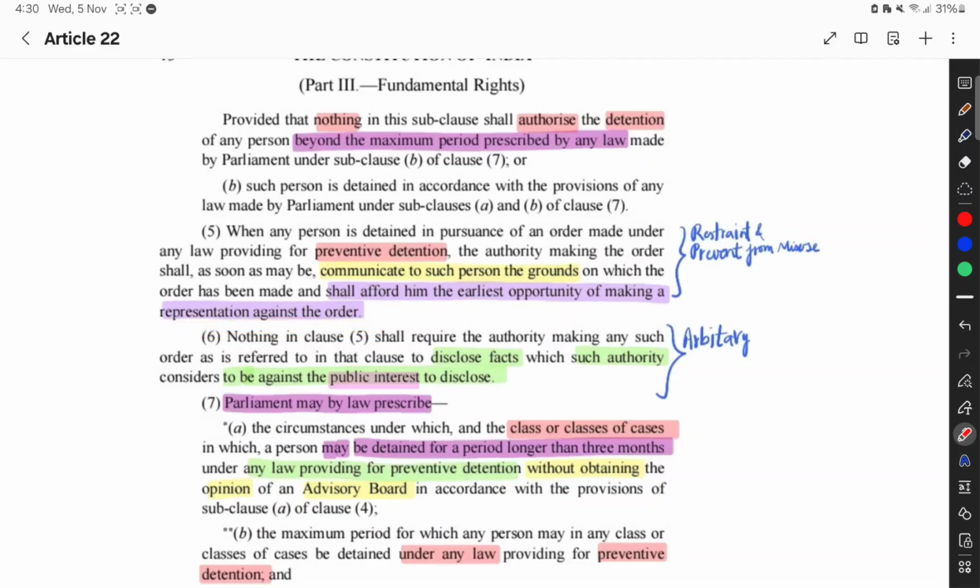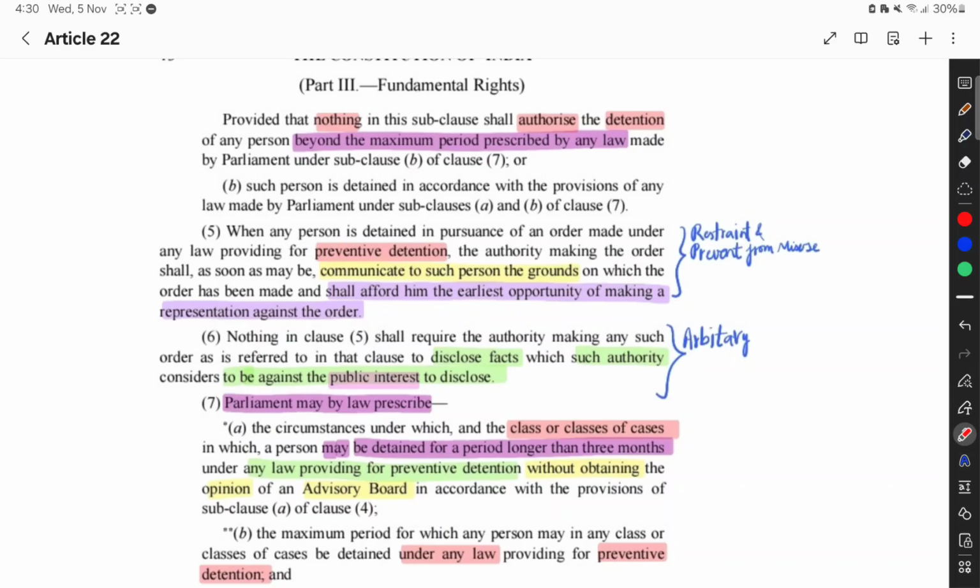और उसको अर्लीएस्ट अपॉर्चुनिटी दी जाएगी ऑफ बीइंग हर्ड, विच इज ऑल्सो नोन एज अ प्रिंसिपल ऑफ नेचुरल जस्टिस, that is, making a representation against that particular order. The main agenda of this clause in Article 22 is restraining or preventing the misuse of power or authority.